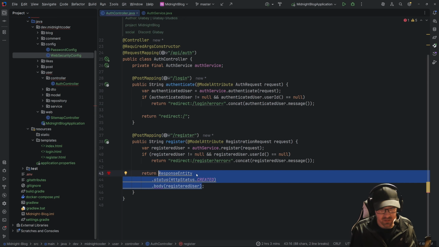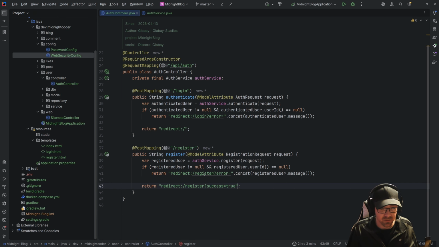And down here we are going to do basically the same thing. Success is true. And except for going into register, we're going into login, and we're going to say registration equals success. Okay, there we go. So that's what this is going to be.